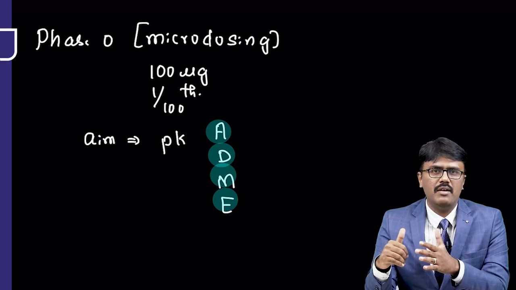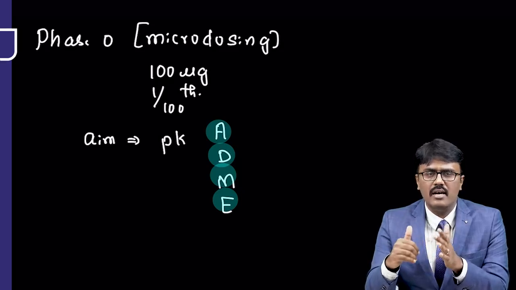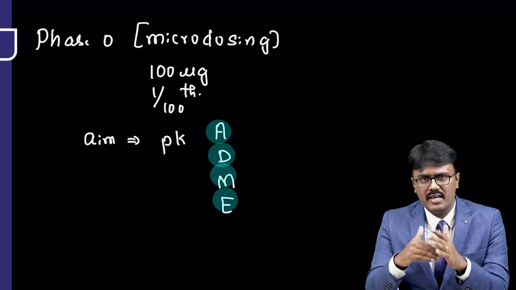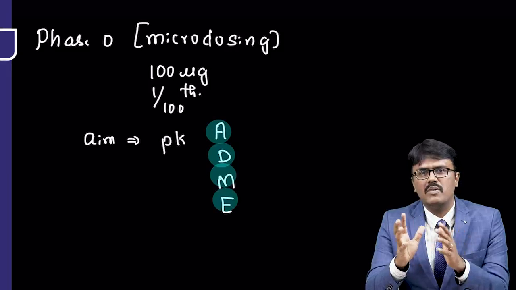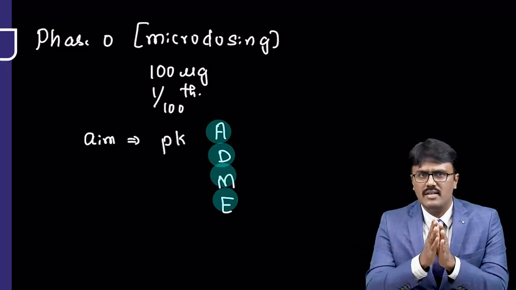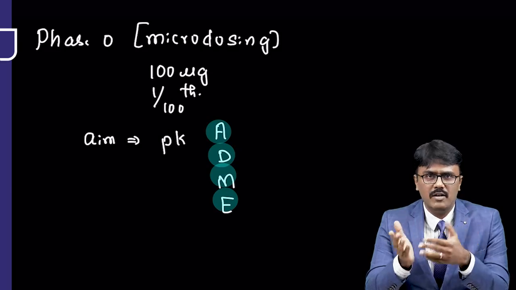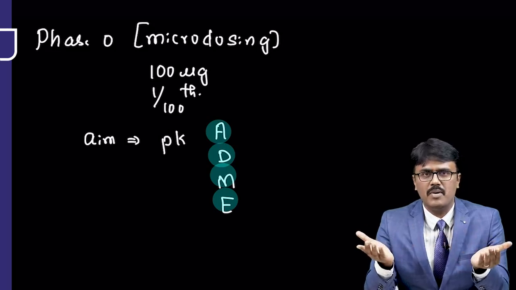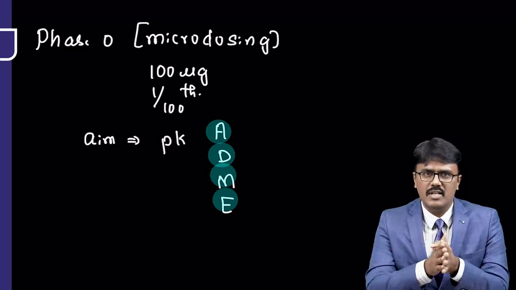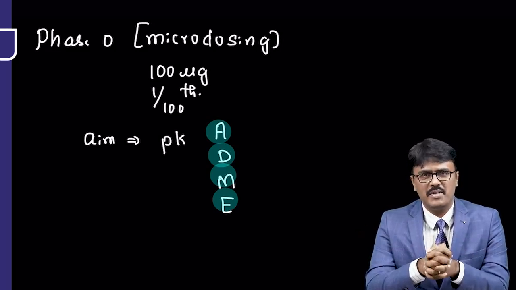Then the company will apply for new drug application and they apply for marketing license. Once they get it, the study what we do is called phase 4, also called as post-marketing surveillance. Why should we do it? The reason is simple: to check for rare adverse effect, long-term adverse effect, drug interaction, and what happens in special populations. So that's it in this video, that is new drug development. Thank you all.